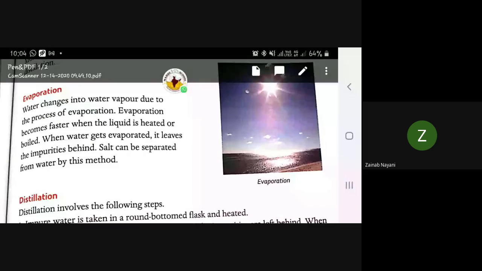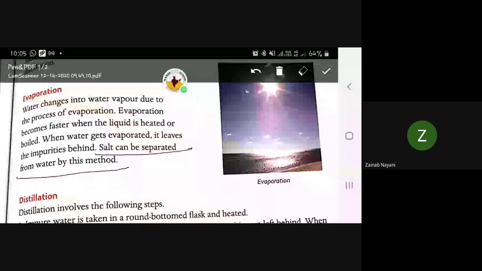आपको पता है how salt is made? The person who is working in salt puts the water in a big pond, or a big place, and then because of the sun, because of heat, the water is evaporated. Water goes out because of heat, and now only salt will remain. These are the impurities. So this is how salt is made. This is a very important sentence: salt can be separated from water by this method.